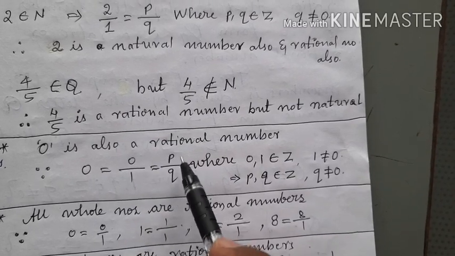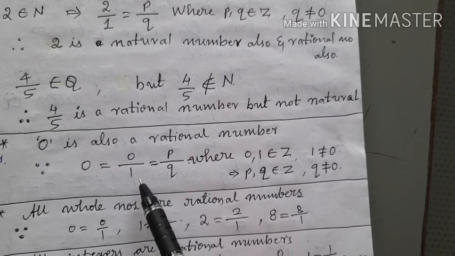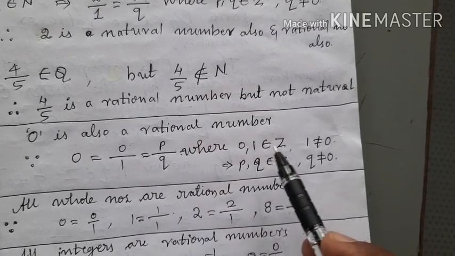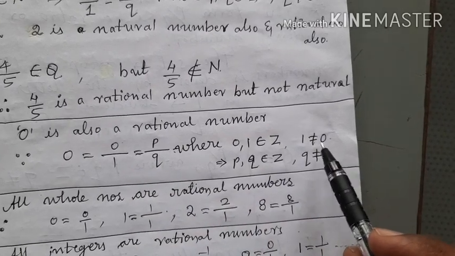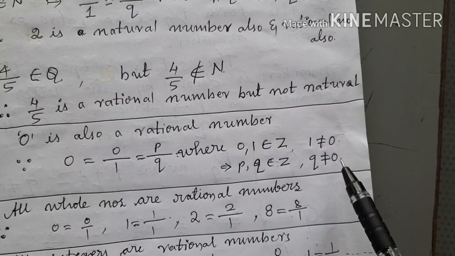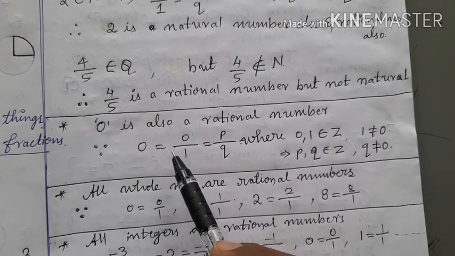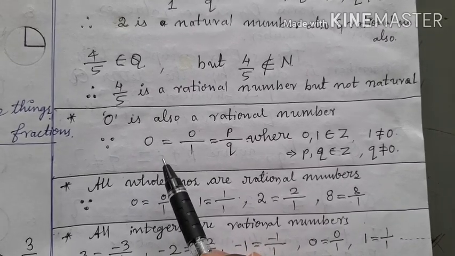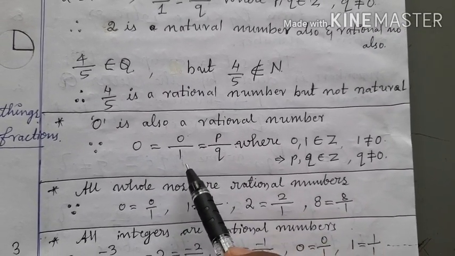It is in the form of p by q, where p is an integer, q is also an integer. That is, 0 comma 1 belong to integers, and here 1 is not equal to 0. That is, p and q belong to Z, but q is not equal to 0. That is why children, 0 is also a rational number, because 0 can be expressed in the form of p by q, meaning as 0 by 1.